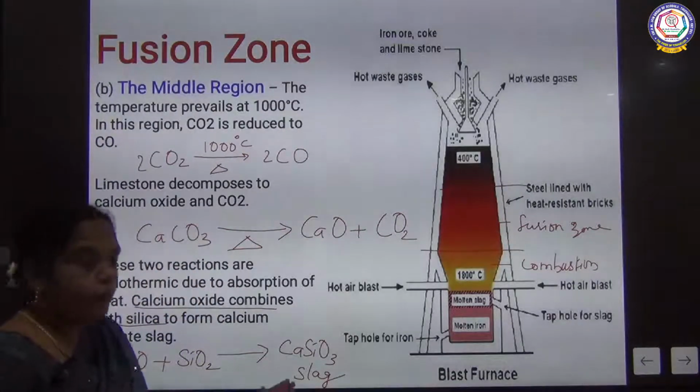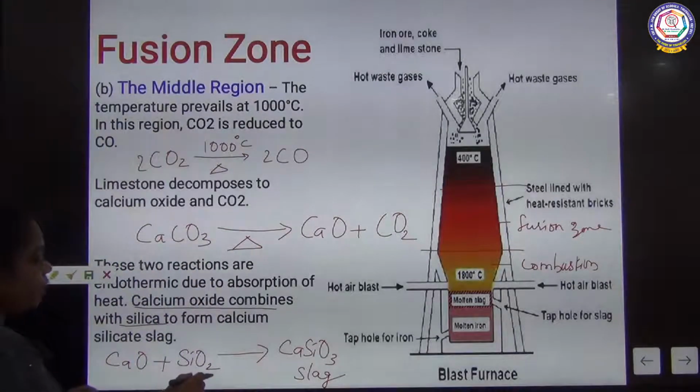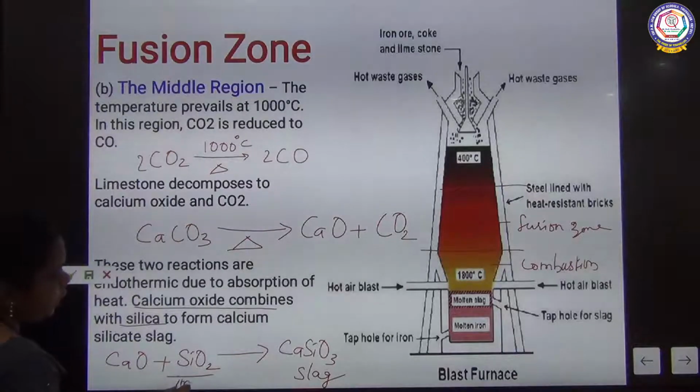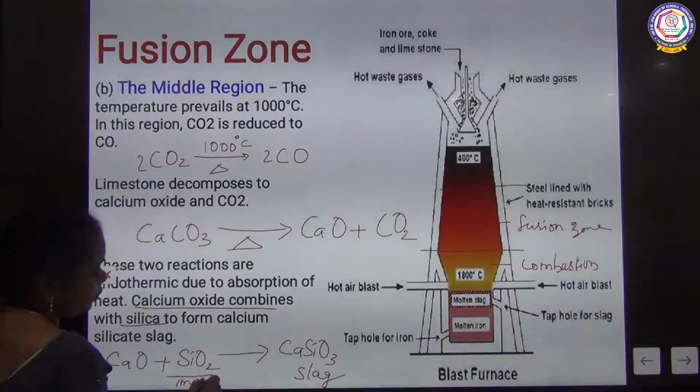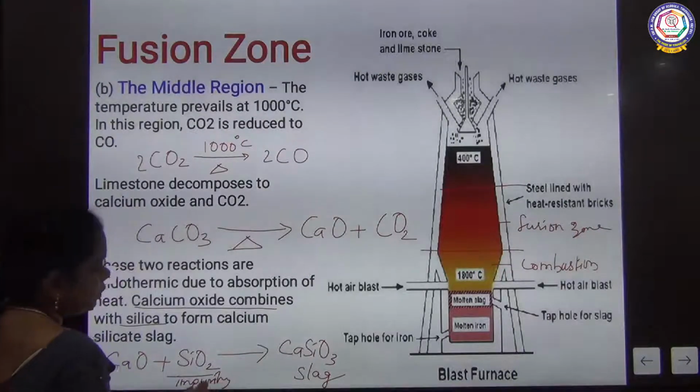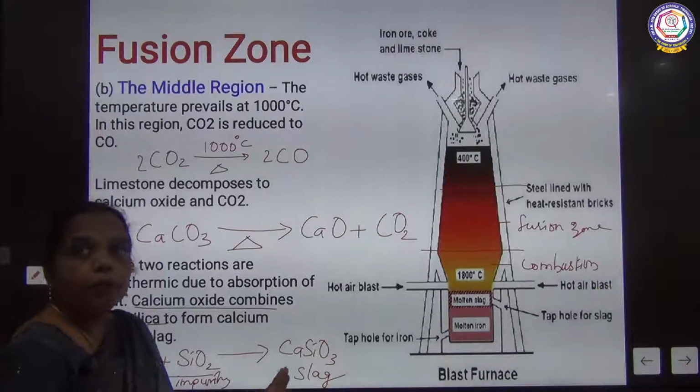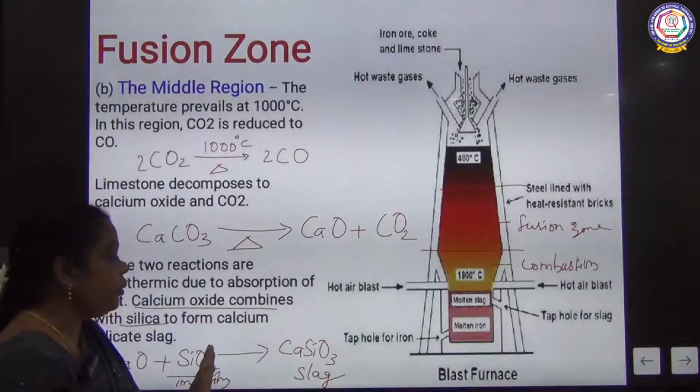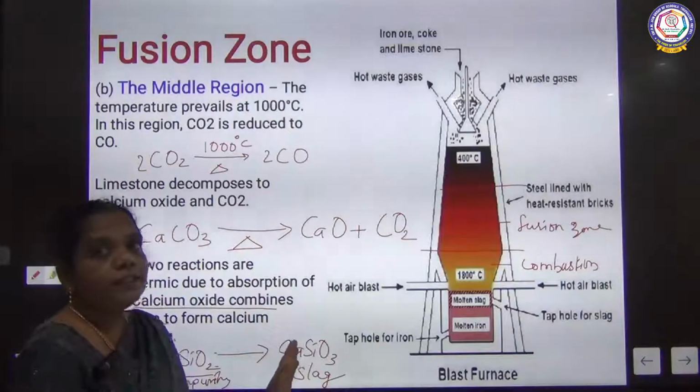Here the silicates are present as an impurity, and this impurity is going to be removed in the form of slag.